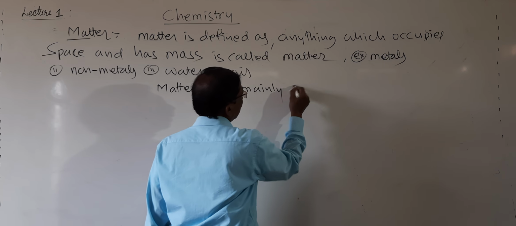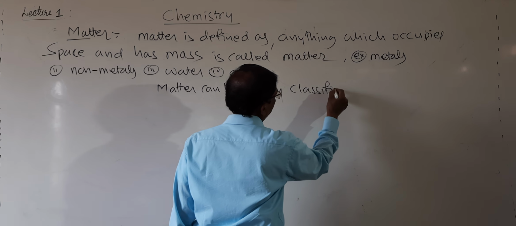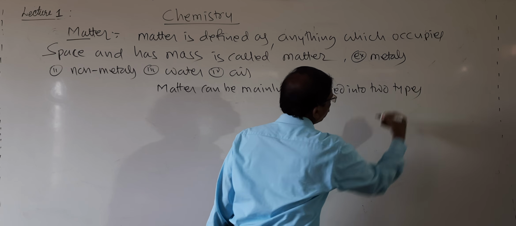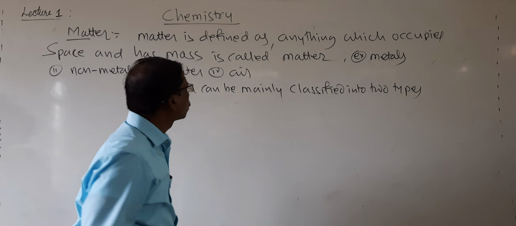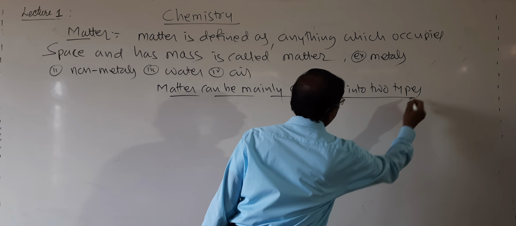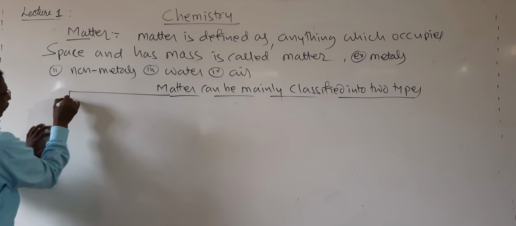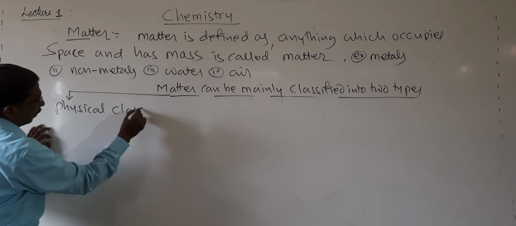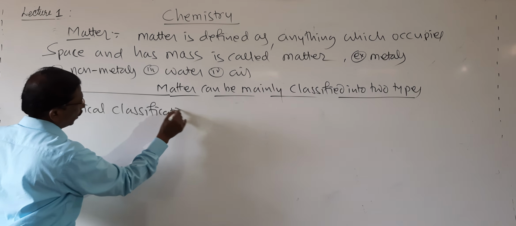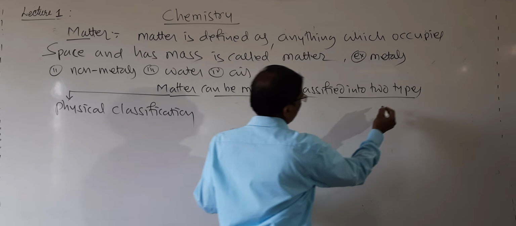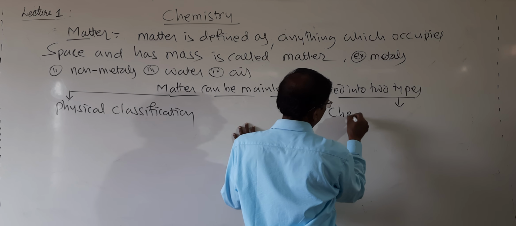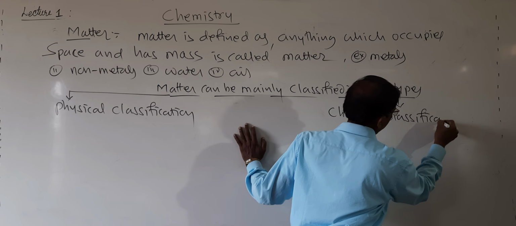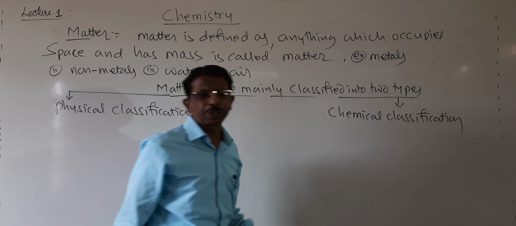Matter can be mainly classified into two types. One is physical classification, and another one is chemical classification.